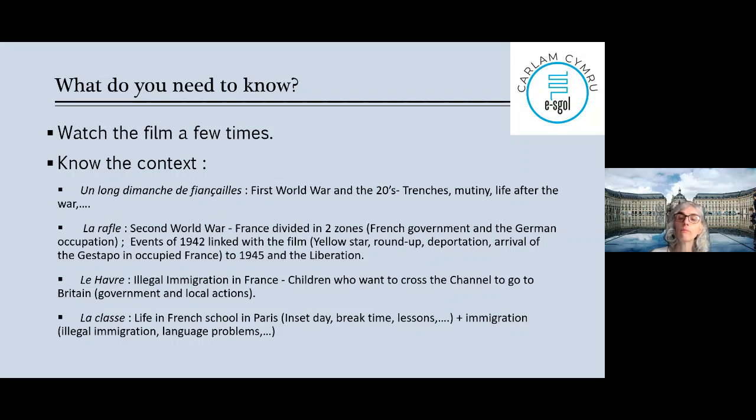So immigration could be linked with a group of characters. So illegal immigration, remember who is illegal in that class? The language problems, because if you arrive in a country when you're 12 or 13, it's not that easy to speak the language, okay? So those problems through the film, okay?